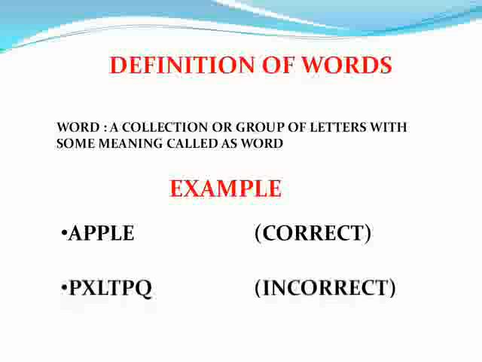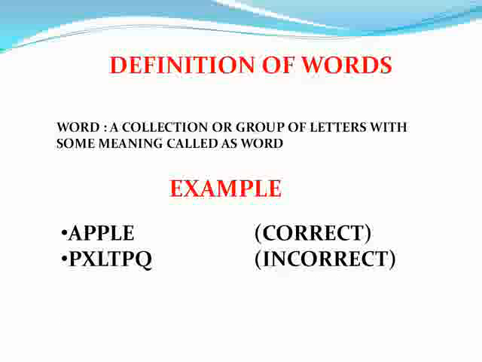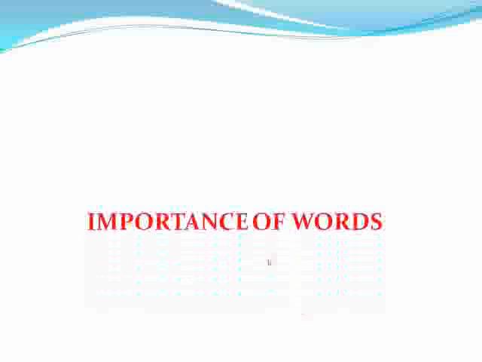But this is the second word, P-X-L-T-P-Q. After pronouncing or reading or listening to it, nothing comes to our mind. No image comes to our mind. We can't understand. So this is an incorrect word. So every word must have a meaning.